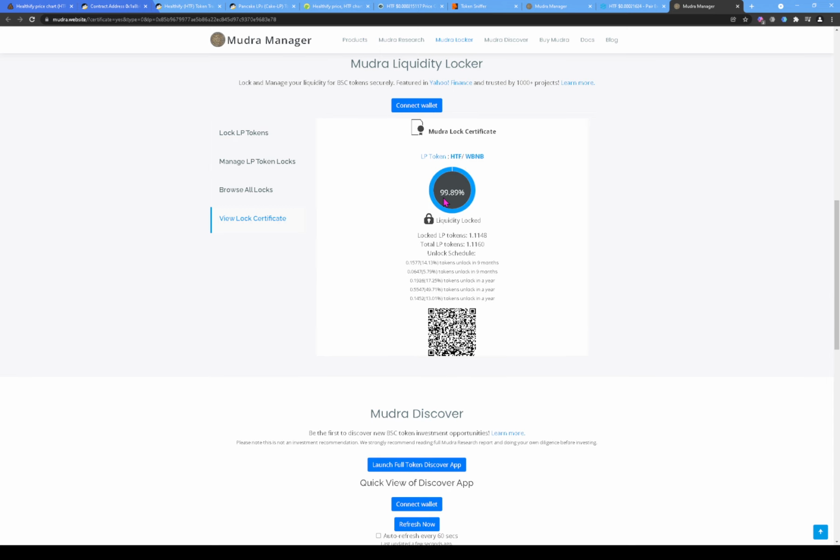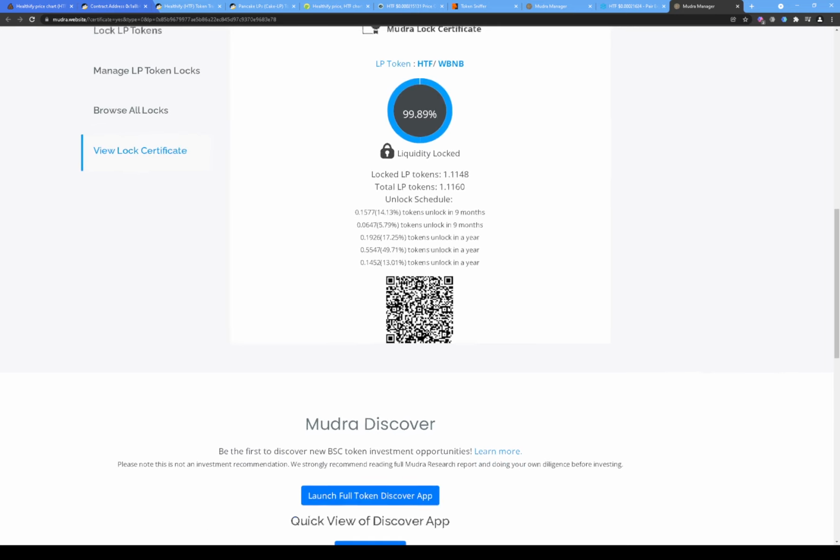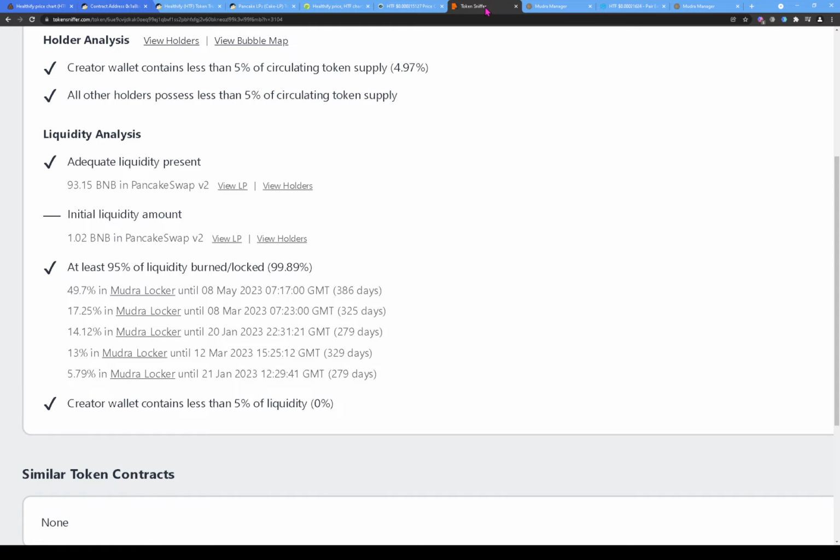So here it shows that 99.89% is actually locked in Mujo Locker, and it shows that these tokens, 14% there, 49% tokens unlock in a year, then 13%. So these three locks, that's like 70% gets unlocked in a year, and then the other 20% gets unlocked in 9 months. All right, so this is how you guys should use the different tools to find out where the different locks are and the different amount of locks there are and how long those locks are.